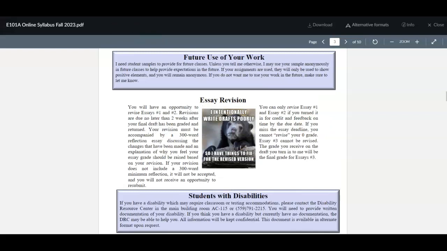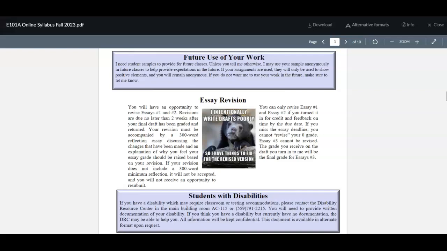You do get a chance to revise the first 2 essays. Keep that in mind when you're writing them because I know that students really worry about turning in that draft for a grade. So just remember, when I grade your first essay and your second essay, I will give you a whole bunch of feedback to use to revise it and make it better.